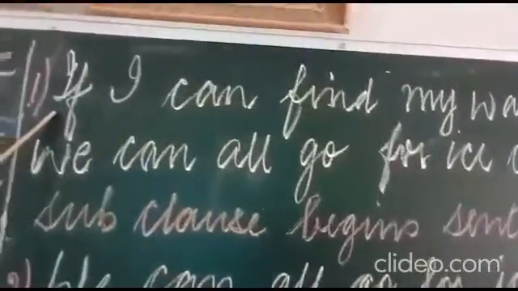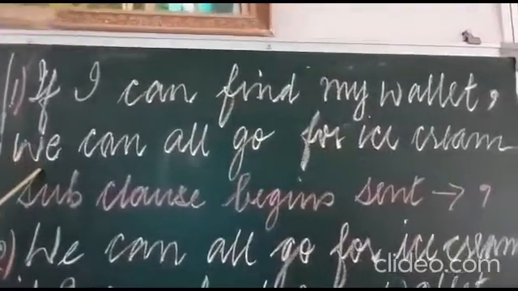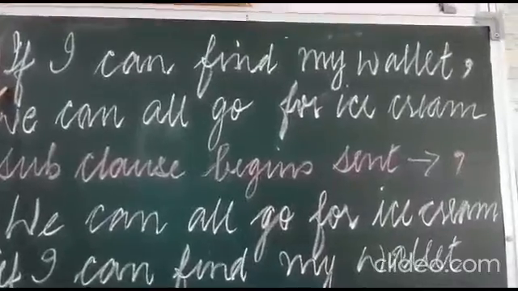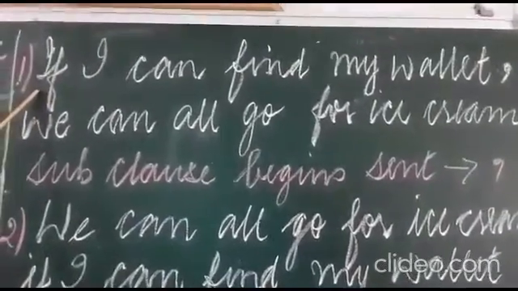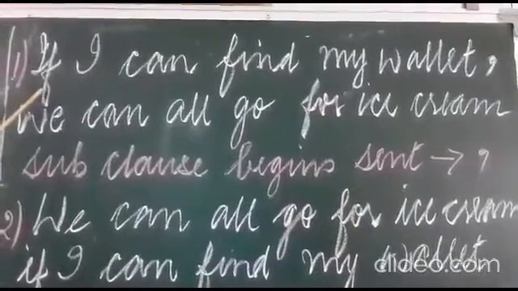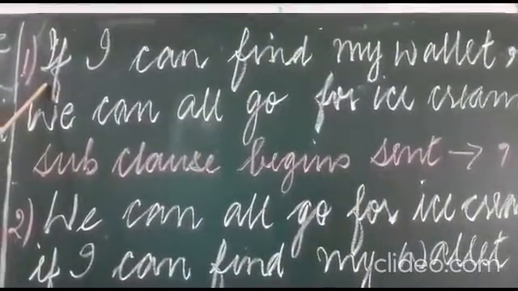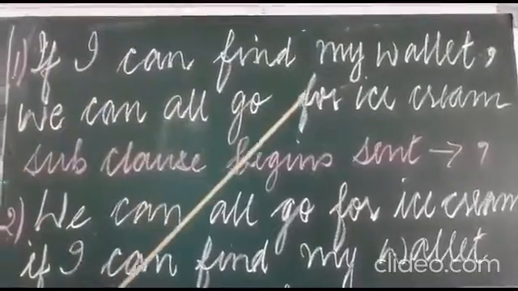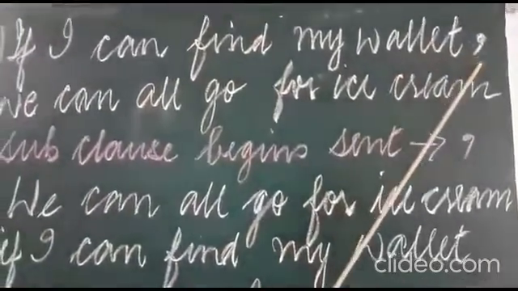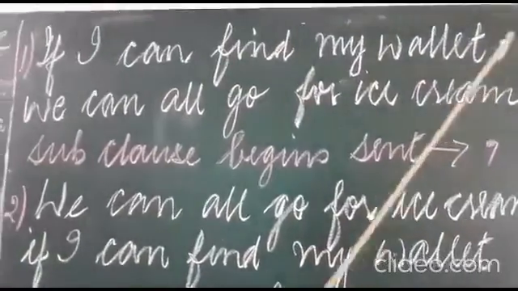First one, if I can find my wallet, we can all go for ice cream. Now, if, this is again a conjunction as I told you, and it is starting with a subordinate clause, right? If I can find my wallet, this is subordinate clause and we have put a comma, right?